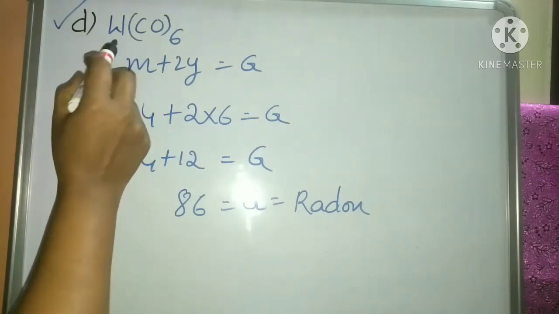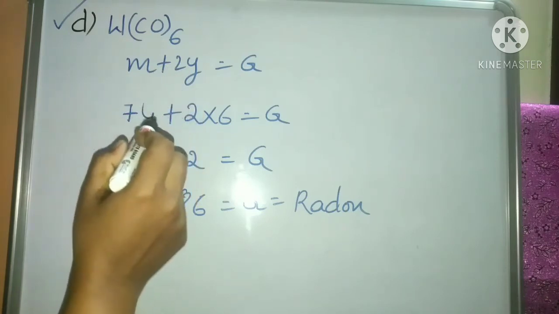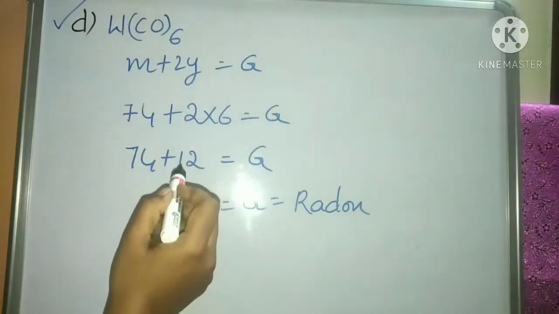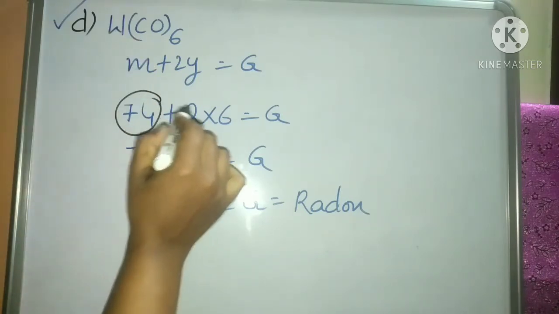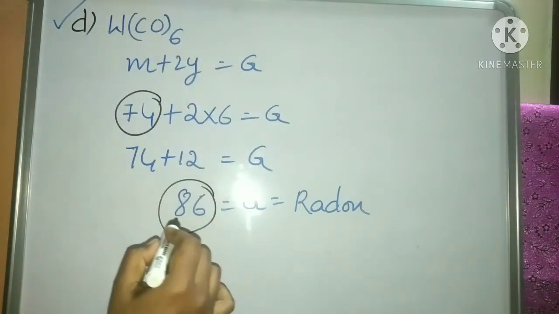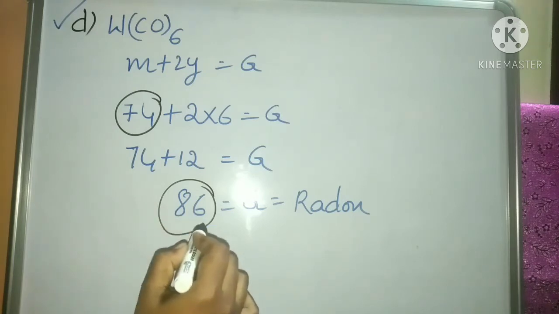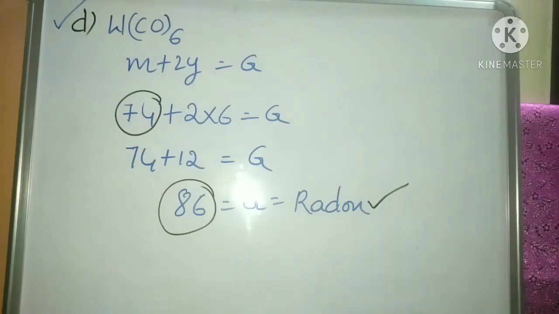The last option is tungsten carbonyl. It is a monomeric carbonyl, so we can calculate EAN by using M plus 2Y equal to G. The atomic number of tungsten is 74. So M is 74 plus 2 into 6 carbonyls equal to G, and the value is 86. EAN is calculated as 86, which is equal to the atomic number of the next higher inert gas, that is radon. So this tungsten carbonyl also obeys EAN rule. Out of the 4 options, option C is correct, that is manganese carbonyl does not obey EAN rule.